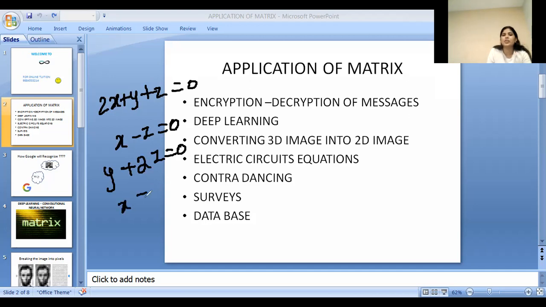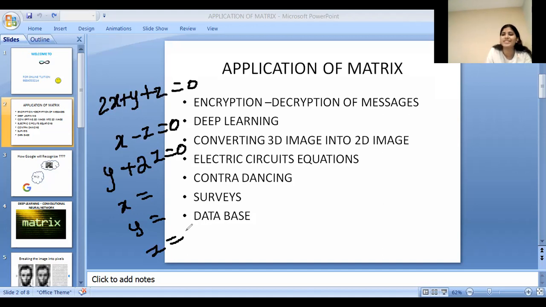Solving these three equations and finding the answer for these three variables is pretty easy, right? What if the equations contain n number of variables in them? All the 26 alphabets in it. What if you have to solve thousands of equations? This matrix is going to be very efficient if you are solving it with the help of a matrix method.